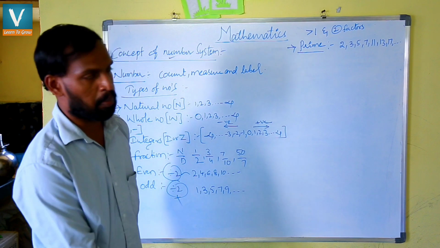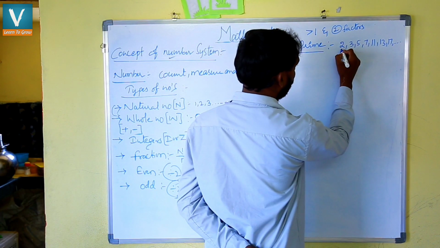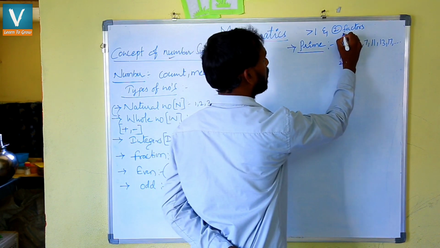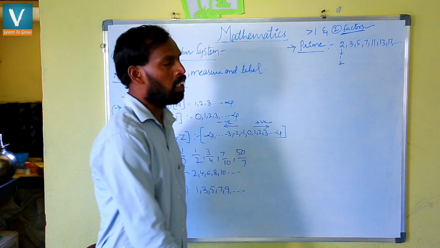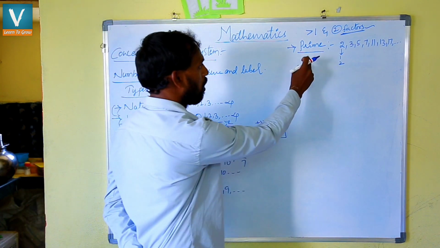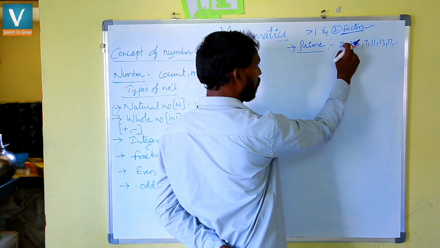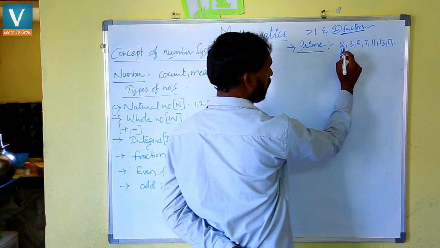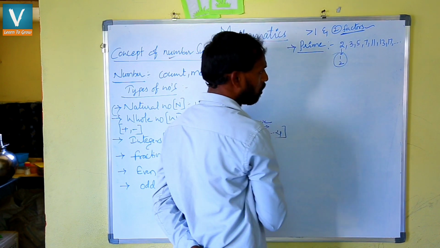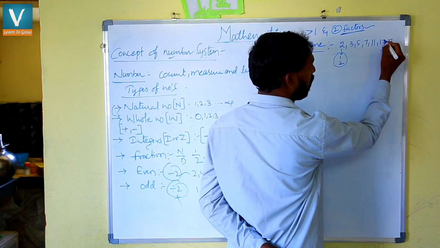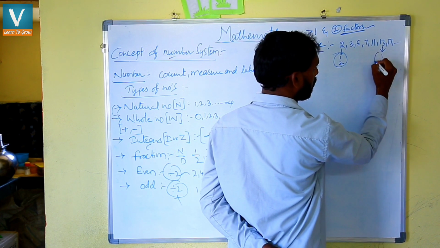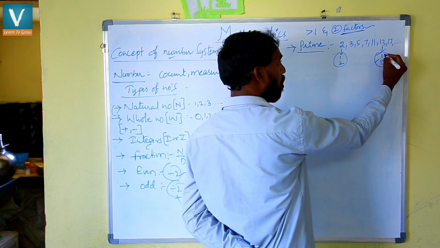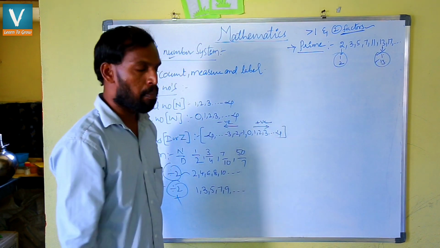Now we will check whether these are prime numbers or not. First we will check 2. What are the factors of 2? 1 and 2: 1 twos are 2 and 2 ones are 2. Factor means a number which divides the other number exactly. For 2, 1 is a factor and 2 is also a factor. So how many factors are there? 2. Check 13, suppose. 1 thirteen is 13 and 13 ones are 13. We are getting only the factors 1 and 13, meaning only 2 factors: 1 and itself. Those are called prime numbers.